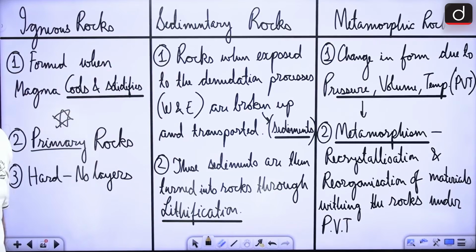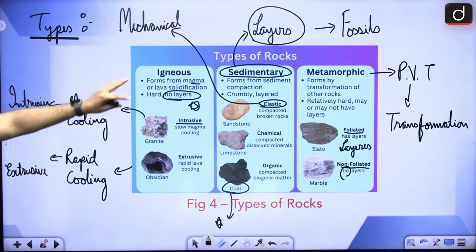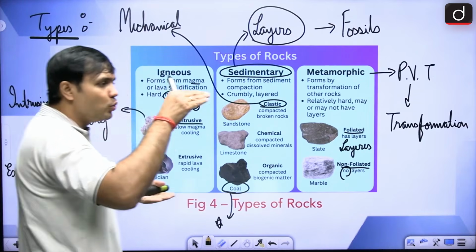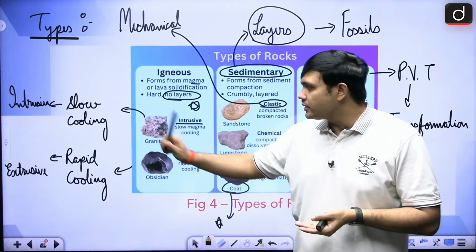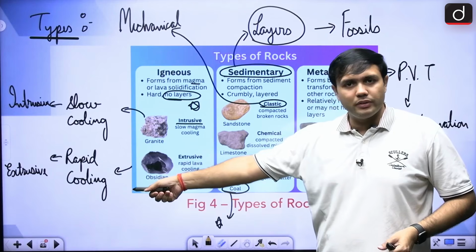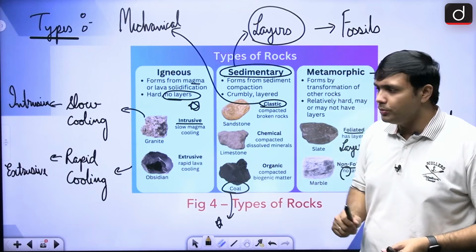So there will be different types. Let's see. So there is some basic idea. Igneous rocks examples would be granite and obsidian. Granite is formed when lava is cooling down slowly. That is why it is an intrusive igneous rock. When lava is cooling down very quickly, it is an extrusive igneous rock. One of the examples would be obsidian.